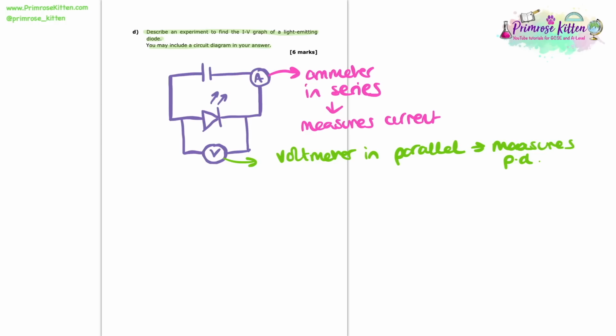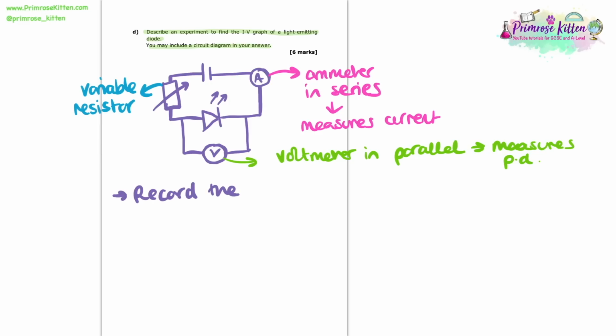So there's one last thing that we need to add to this circuit diagram that we're missing at the moment. So we need to have a way to vary the potential difference. And the way that we're going to do that is by adding a variable resistor. A variable resistor looks like a rectangle with a diagonal arrow going through it. So now we've got this circuit diagram set up, and by drawing it and labelling it well, already actually we've got quite a good chunk of these marks in this question. So now let's describe what we're going to do.